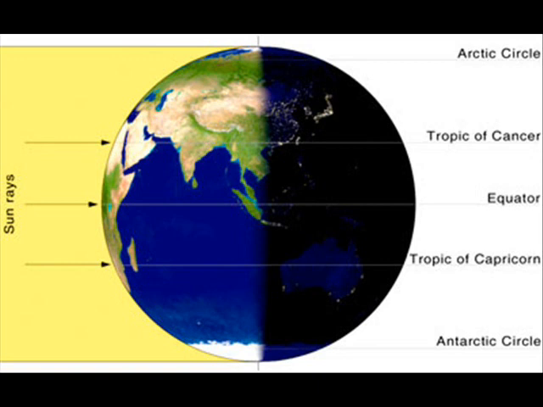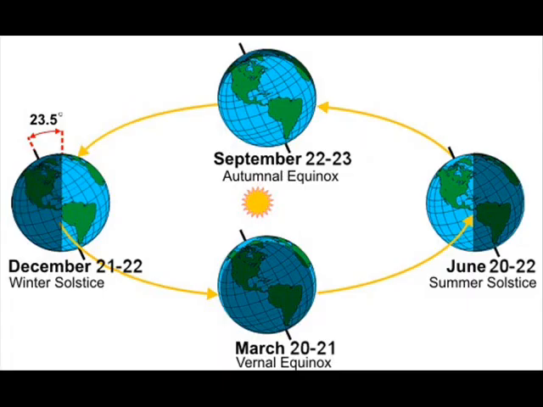September equinox. Earth is in an intermediate or halfway position, similar to the March equinox. Light from the Sun falls with a greater intensity on the equator. December solstice. At this time, it is summer in the southern hemisphere, which is tilted toward the Sun and therefore receives a greater intensity of sunlight. The northern hemisphere, where it is winter, receives a lower intensity of sunlight.